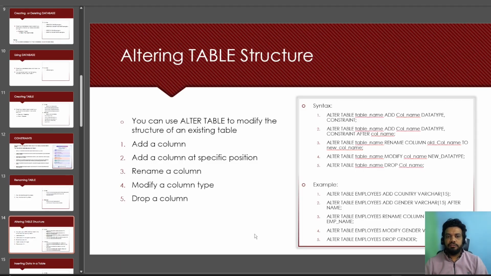Now we need to modify the structure of the existing table. This is very important. Here is the syntax. First we will look at how to add a column, add a column at a specific position, rename a column, modify a column type, and drop a column. 1, 2, 3, 4, 5. And there is syntax for 1, 2, 3, 4, 5, and then an example. So let's look at the example.